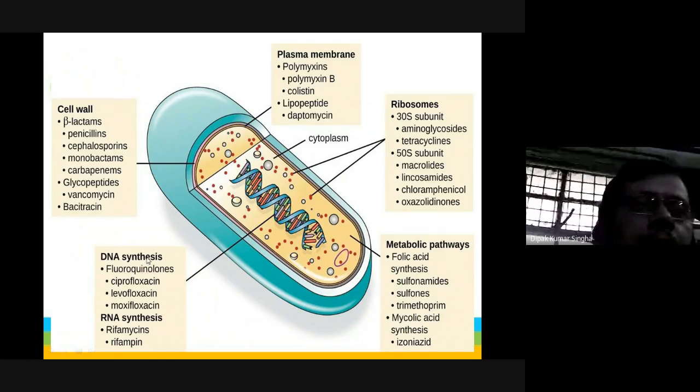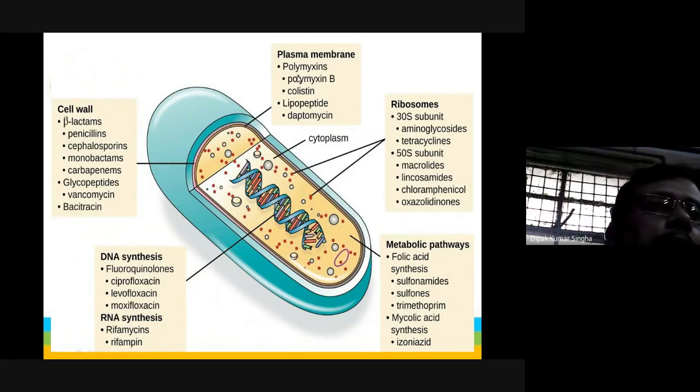Number two, DNA synthesis. Obviously, DNA is the most important parameter for the synthesis of protein. Not only protein, all the physical and chemical characteristics of the living body depend upon DNA. DNA synthesis can be inhibited by the fluoroquinolones like ciprofloxacin, levofloxacin, and moxifloxacin. RNA synthesis is inhibited by rifampin, and acyclovir also.